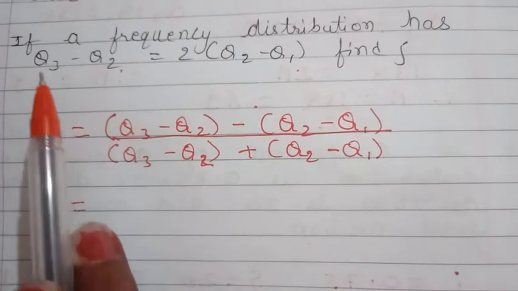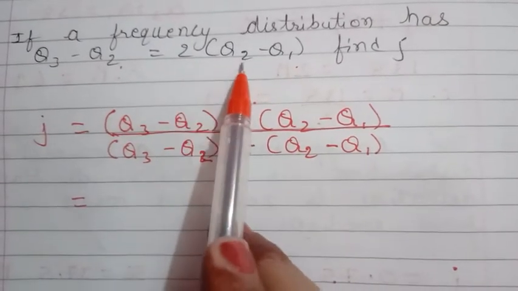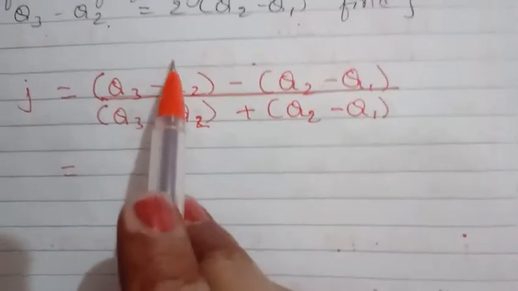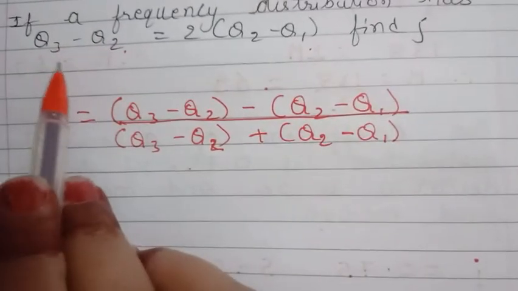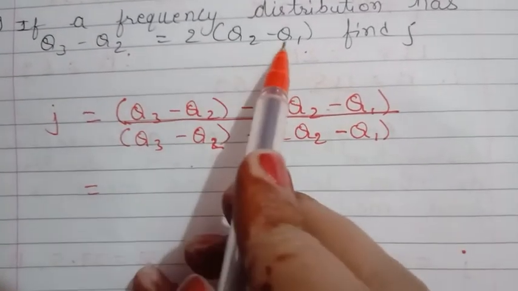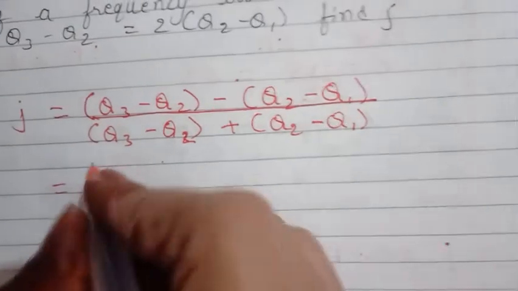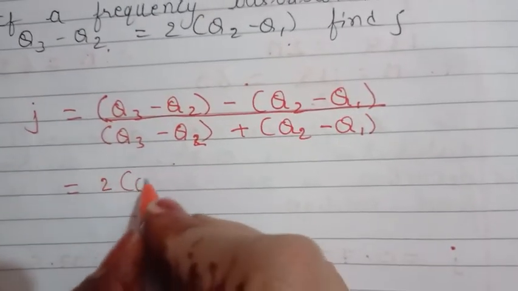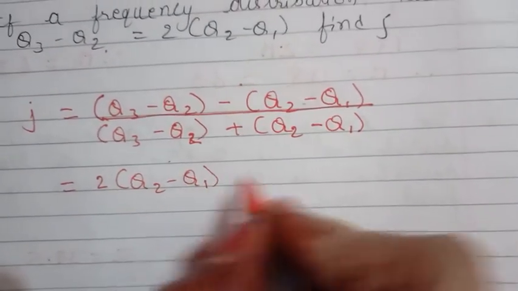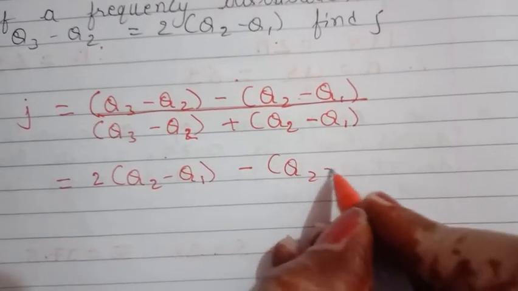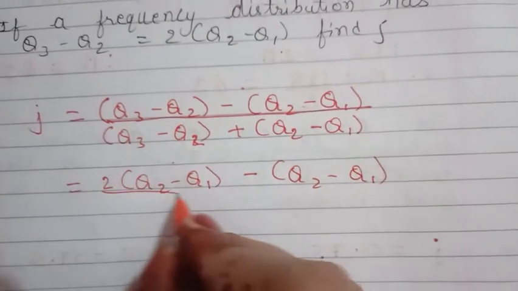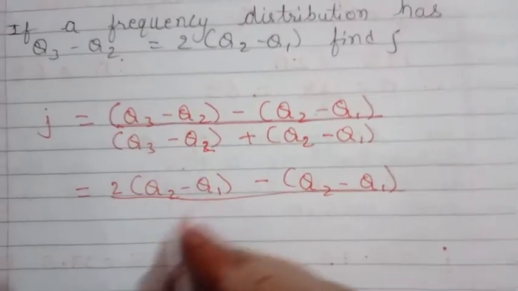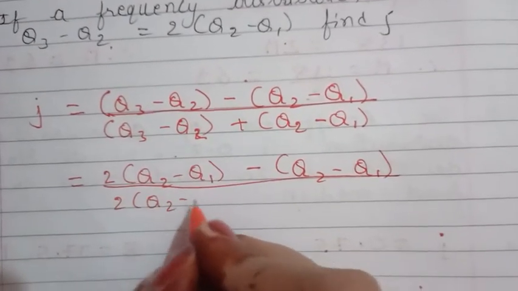And here they have given that Q3 minus Q2 is equal to 2Q2 minus Q1. Now for solving this further, we will replace Q3 minus Q2 with 2Q2 minus Q1.